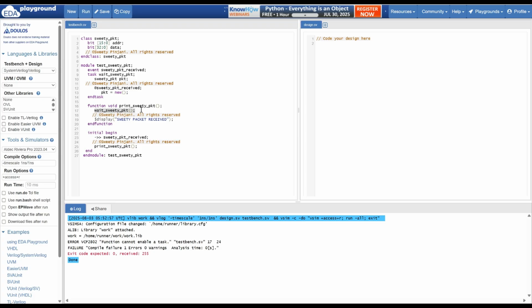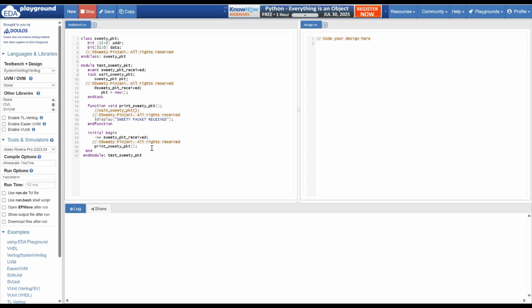That's why in SystemVerilog, it is not allowed to call a task inside a function. You cannot call a task inside a function. This is the problem here. I will prove it to you. If I comment this statement, it will work. But this is not the complete solution. Let me just clarify that this is the problem.